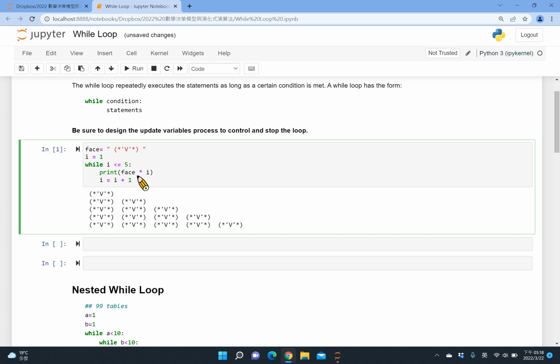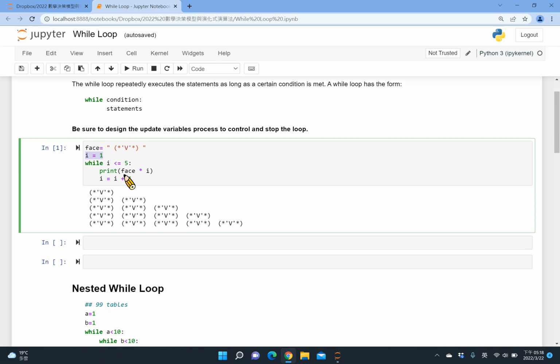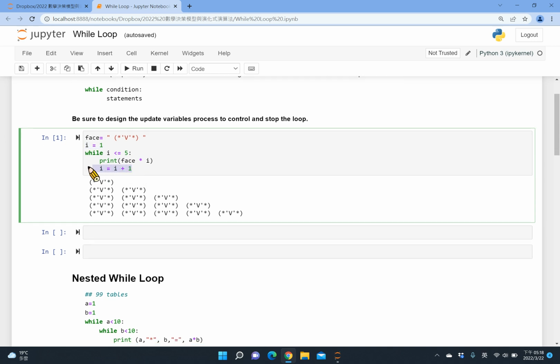So when I say I use i to control the flow, two things you need to keep in mind. You need to decide the update process of the variable to control and stop the loop. So first of all, I have a variable. I need to provide the variable an initial value outside the loop, before the loop. And also I need to put the update mechanism or process inside the statement. So when the loop keeps running, the process updates the variable, and after a few iterations, it will help me to stop the loop.